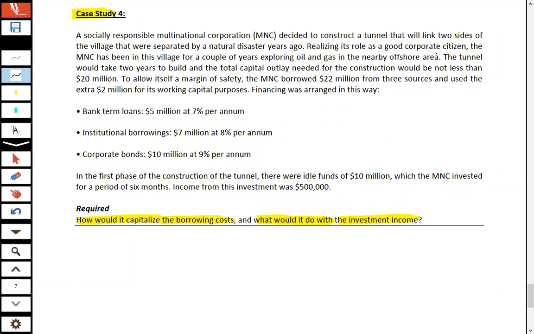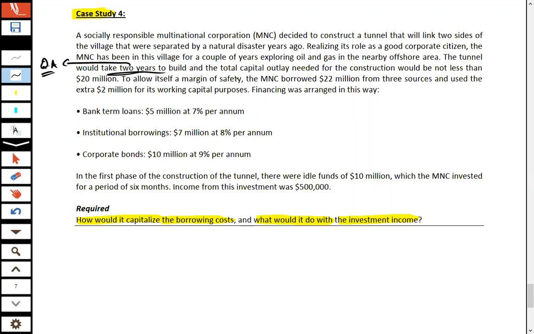Realizing its role as a good corporate citizen, the MNC has been in the village for a couple of years exploring oil and gas in the nearby offshore area. The tunnel would take 2 years. So that asset would be a qualifying asset because it's taking a substantial time period to complete.